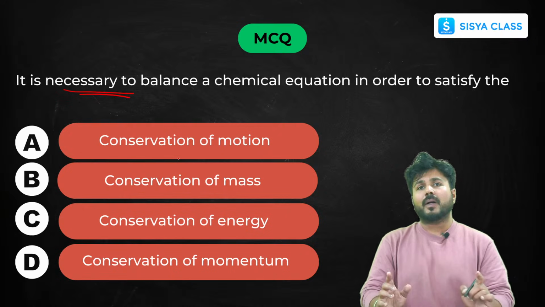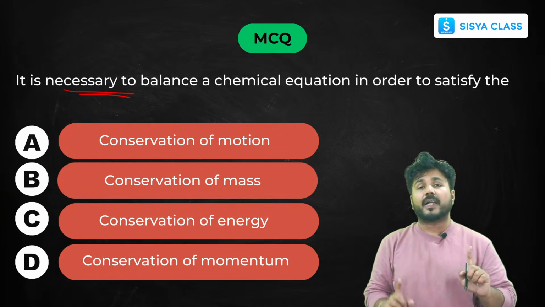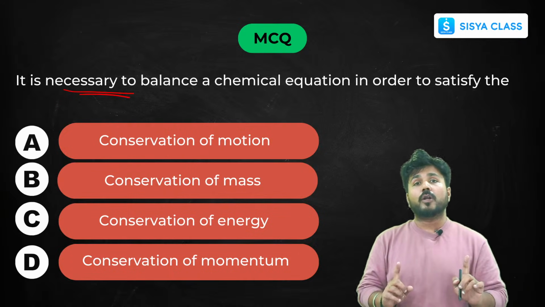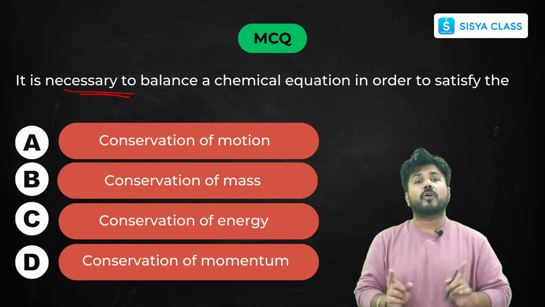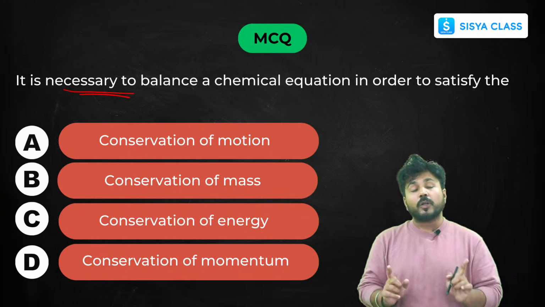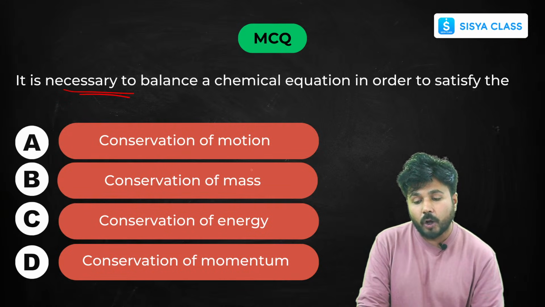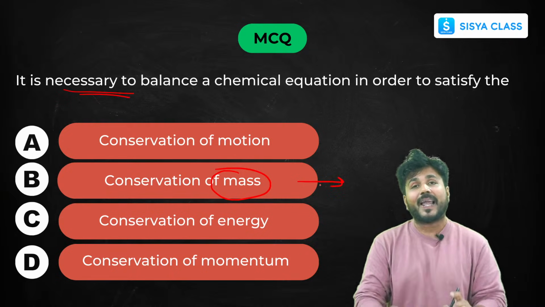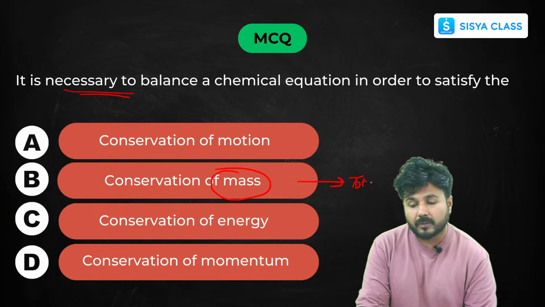Now just remember that there are two laws that we have learned in grade 9, the laws of chemical combination. One is your law of conservation of mass, another one is your law of definite proportion. These two laws are used in balancing a chemical equation. So why is it necessary to balance a chemical reaction? Because of the law of conservation of mass, which says that the total mass of reactants must be equal to the total mass of products.